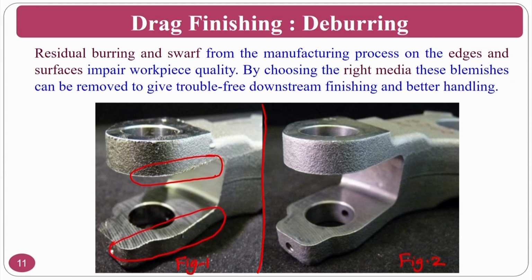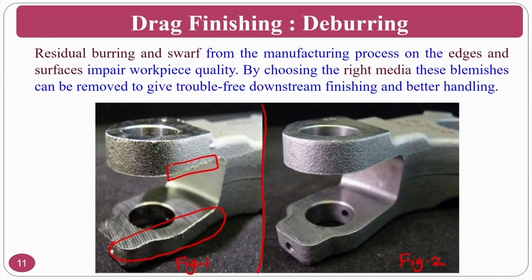Okay, so what I want you to see here, I will show you. These types of protrusions are there. If you see here again, you can clearly see that there are some burrs, especially in this region.